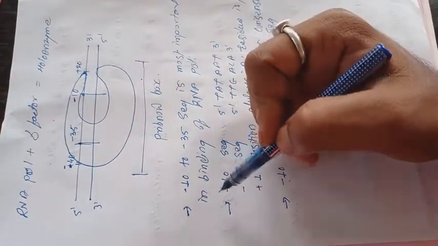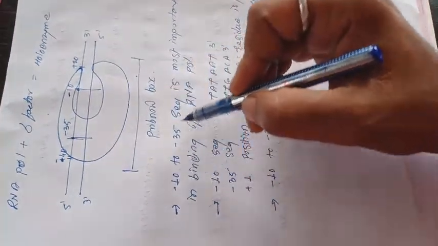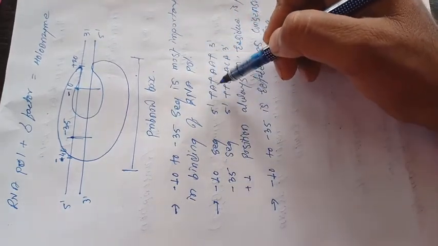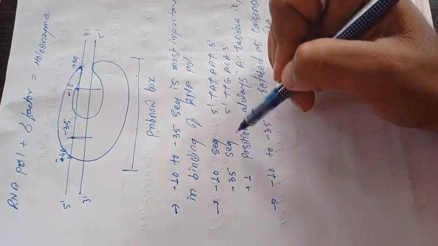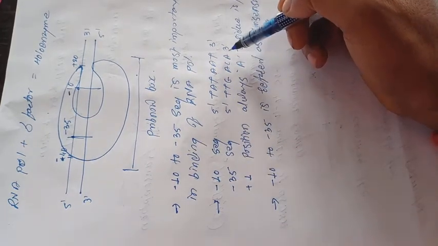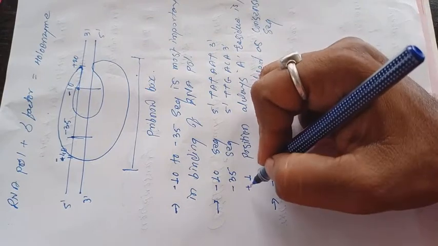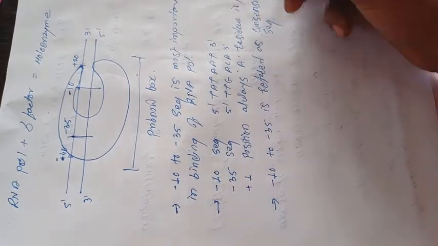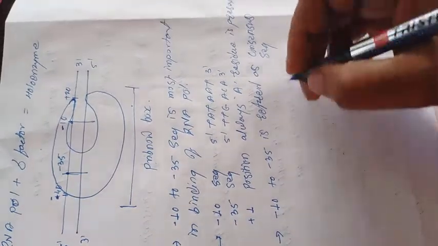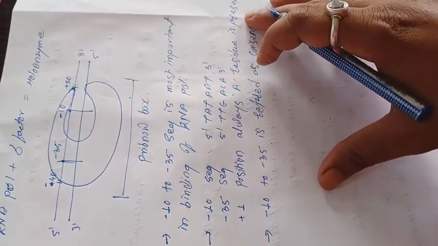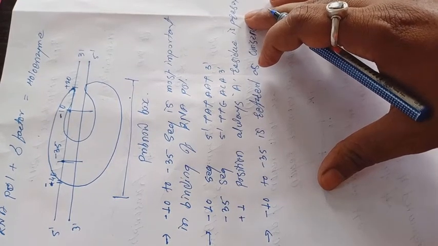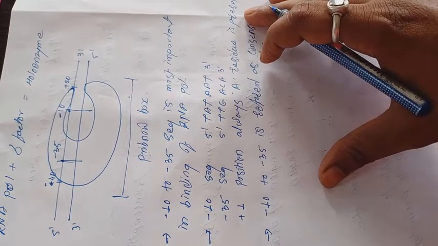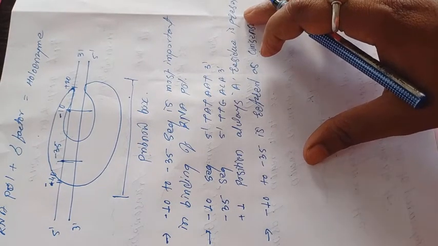So what is the sequence at the -10 region? The -10 to -35 sequence is most important for binding of RNA polymerase, that consists of 5' TATAAT and -35, that is 5' TTGACA, and at the +1 position always an adenine residue is present. So -10 to -35 is referred to as a consensus sequence, and this sequence is important in binding of RNA polymerase to the double-stranded DNA, and this double-stranded DNA gets converted into RNA by the process of RNA transcription or RNA biosynthesis.